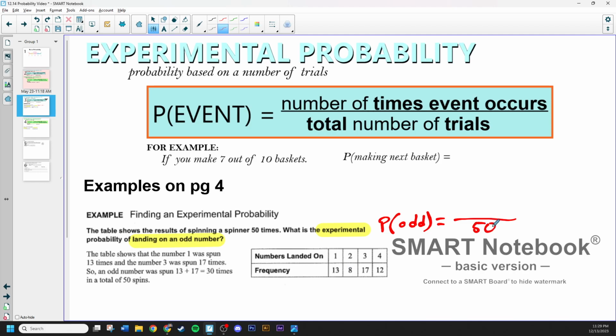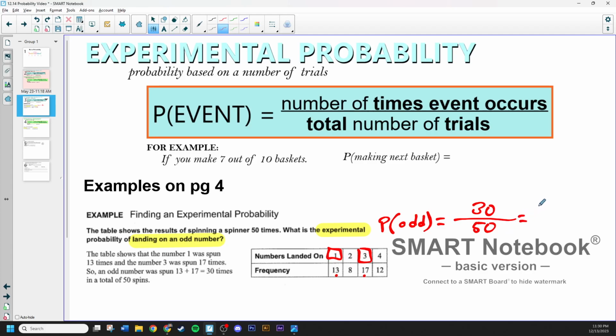So 50 total trials. And then the number of, what's the word, favorable things, for odd, well, a 1 or a 3 would work. And let's see, we did that 13 times and 17 times. So in total, if we add those together, that would be 30 times. So 30 of our 50 spins came up as odd, or favorable to this odd event.